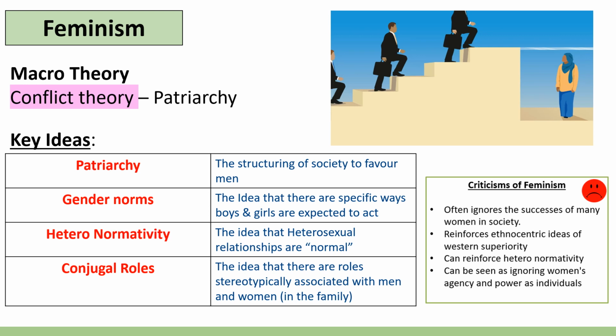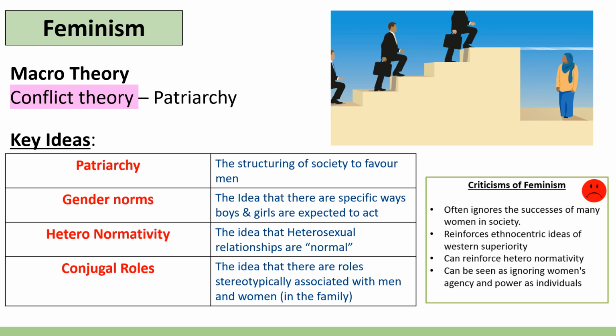Feminism can also reinforce heteronormativity by focusing on this distinction between male and female, or masculine and feminine. And also you could argue that it's seen as ignoring women's agency and power as individuals, given that it bunches them in as a demographic. So that is the big six. Sorry, it's not. It's the big three, which is the first of the six, which is feminism, Marxism, and functionalism.